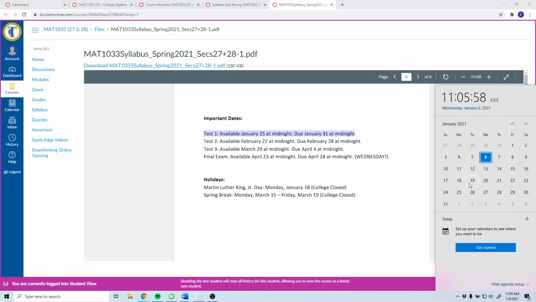Now I will show you with the pacing schedule. If you don't want to necessarily do it here, because you will see on the 25th, you'll still have homework and stuff to do this week. That'll be on the test. And you definitely don't want to take the test before you have done everything.